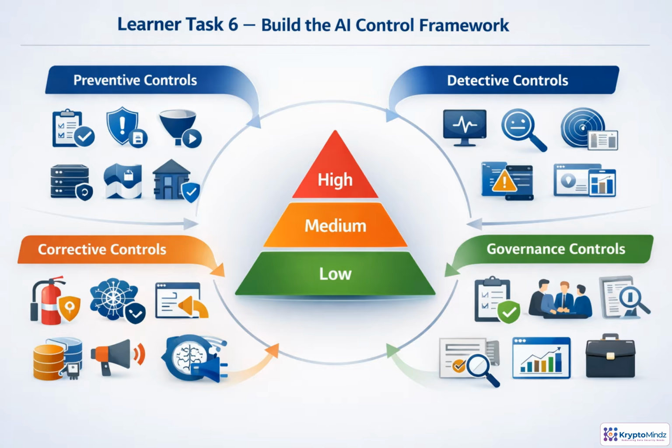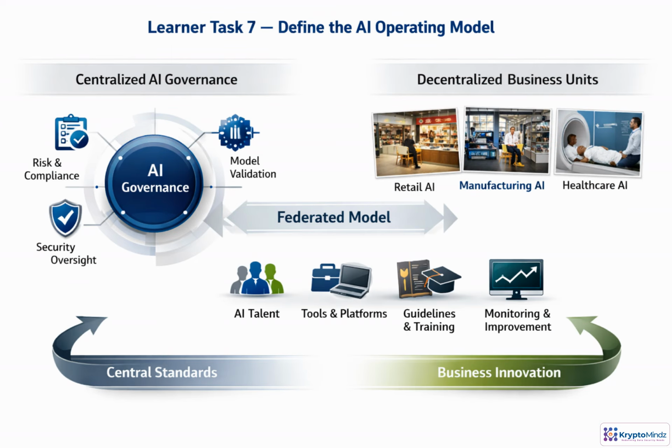Controls should match the risk tier, not follow a one-size-fits-all checklist. Preventive controls stop risky use before launch. Detective controls watch behavior in production. Corrective controls define what happens when something fails. Governance controls keep ownership, review, and assurance active over time. The key is proportionality. A low-risk chatbot may need basic monitoring. A high-impact AI system needs deeper validation, stronger logging, formal approval, and clear executive visibility.